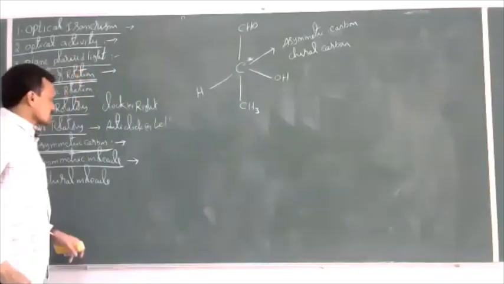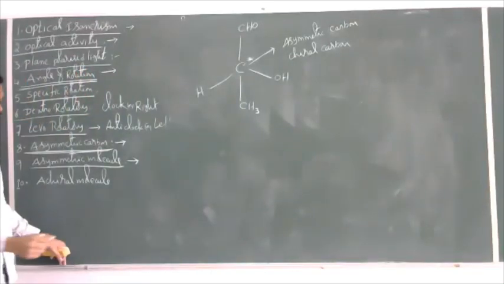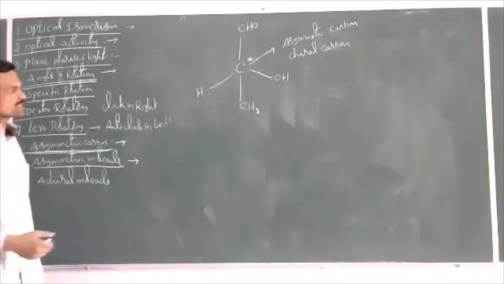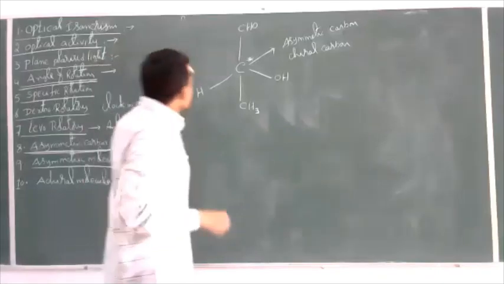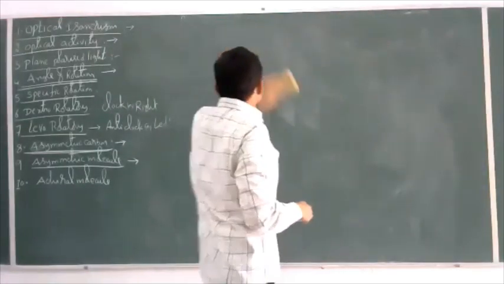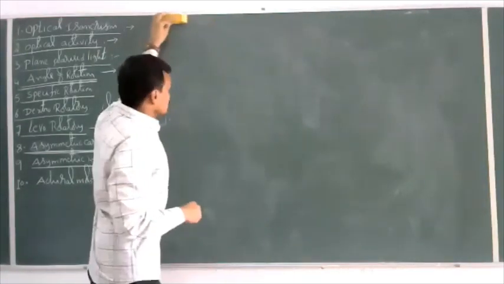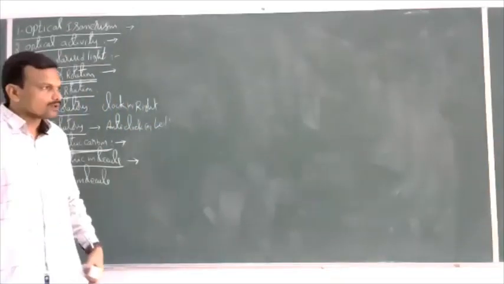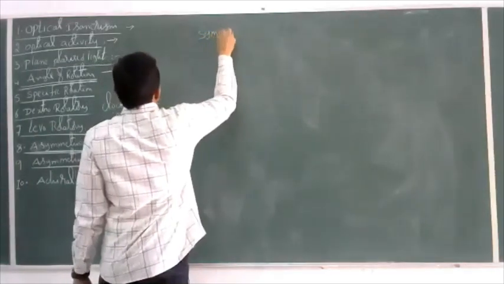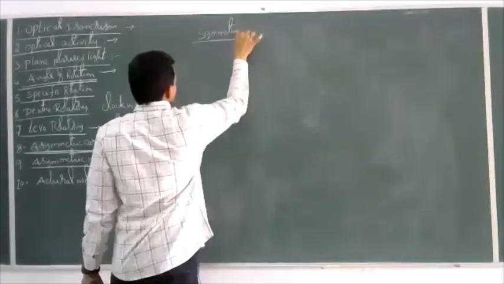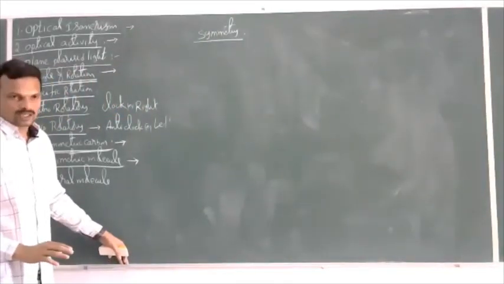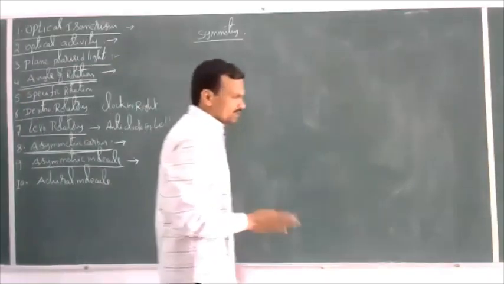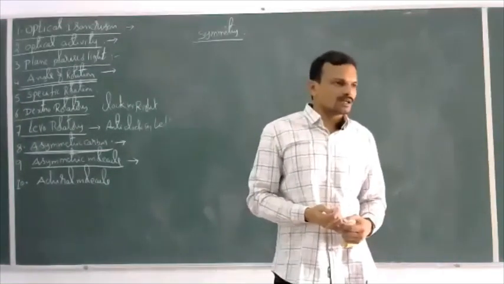Then what are the conditions required for a molecule to be asymmetric? When will we say whether a given molecule is symmetric or asymmetric? If a molecule possesses any symmetry, then it is optically inactive. If any symmetry is present, then the compound is optically inactive. If there is no symmetry in the given compound, then the compound is said to be optically active.